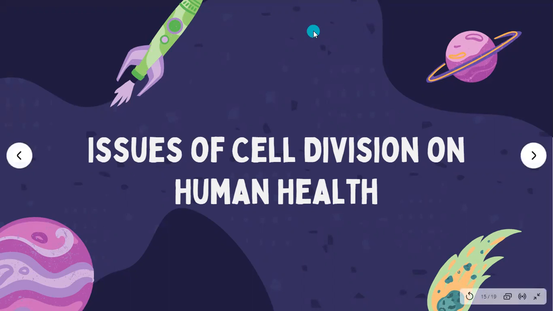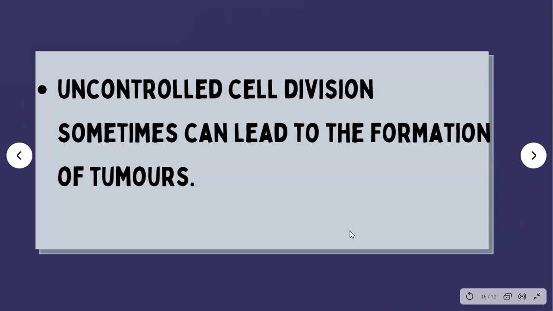And in the last part of this video, we're going to talk a little bit about the issues of cell division for human health. So we know that usually, in our human cells, the cell division is going to be normal. There will be some regulations to make sure that our cell division is always in a systematic manner. But sometimes uncontrolled cell division is going to happen.